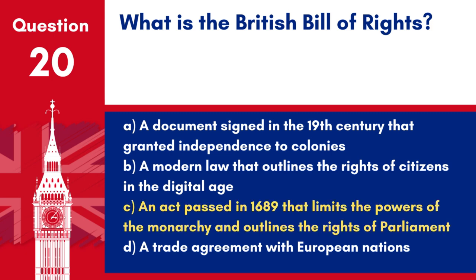Answer C. An act passed in 1689 that limits the powers of the monarchy and outlines the rights of Parliament. The British Bill of Rights of 1689 is an important document in UK constitutional law that sets out certain basic civil rights and clarifies who would inherit the crown.